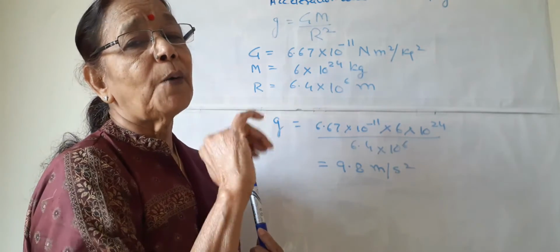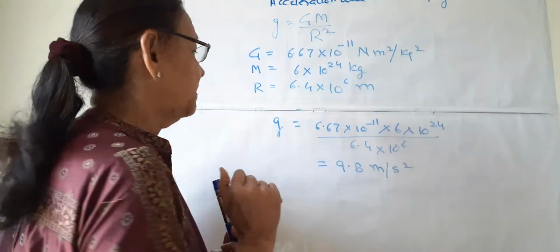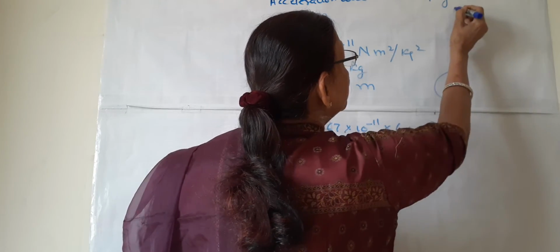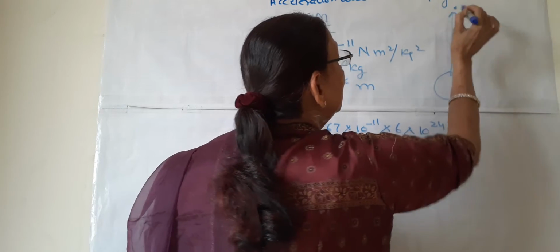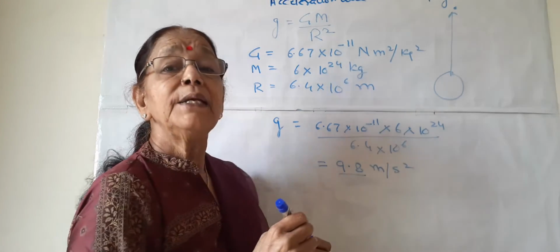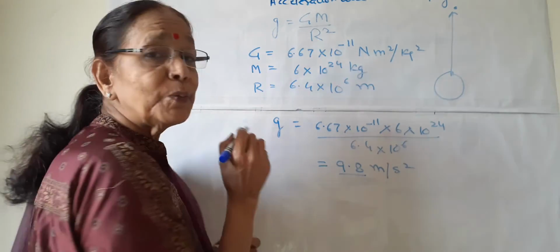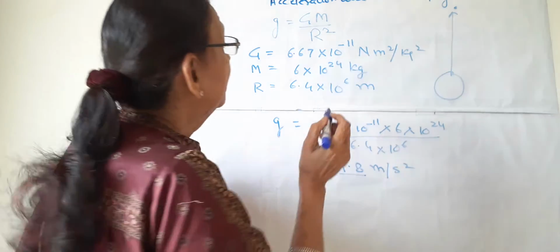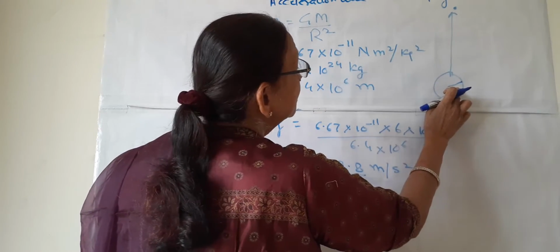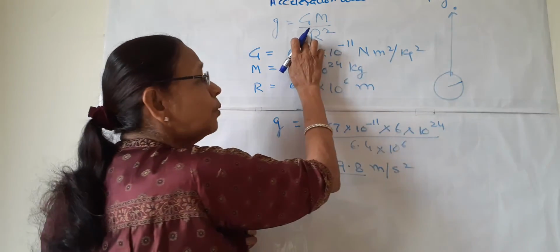And this value of g is constant all over the earth. Again I am saying, the object is on the surface or near the surface. But suppose this is the earth and the object is quite far from the earth. So this value of g will change. We have seen that g is inversely proportional to the radius, that is, the more the radius, the less the g, the less the radius, the more the g.